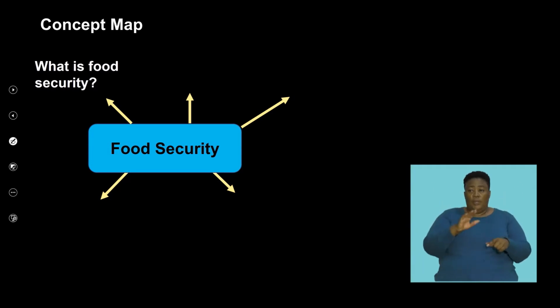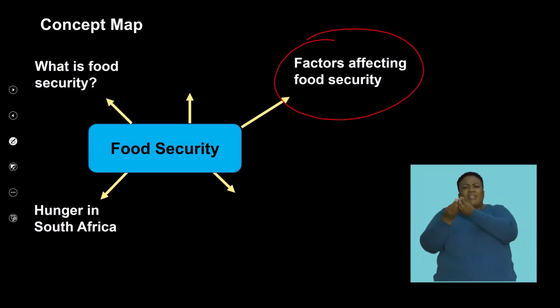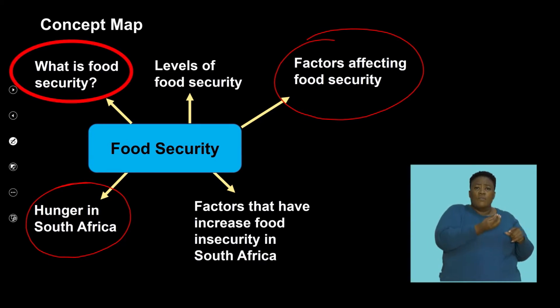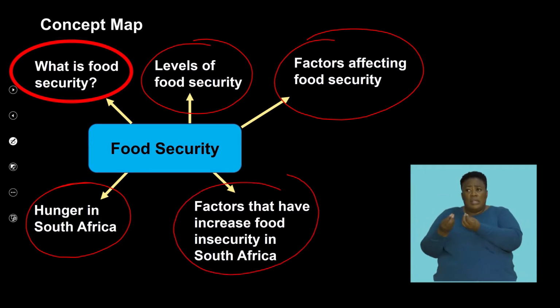We're going to look at what food security is, and also factors affecting food security. We're going to spend some time looking at hunger in South Africa and the ratio of people that are actually facing food insecurity. We're going to look at levels of food security. We're also going to discuss factors that increase food insecurity in the context of South Africa.